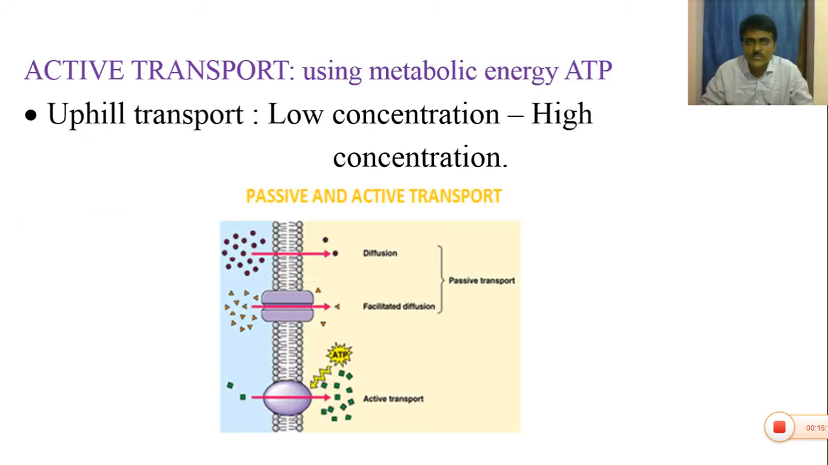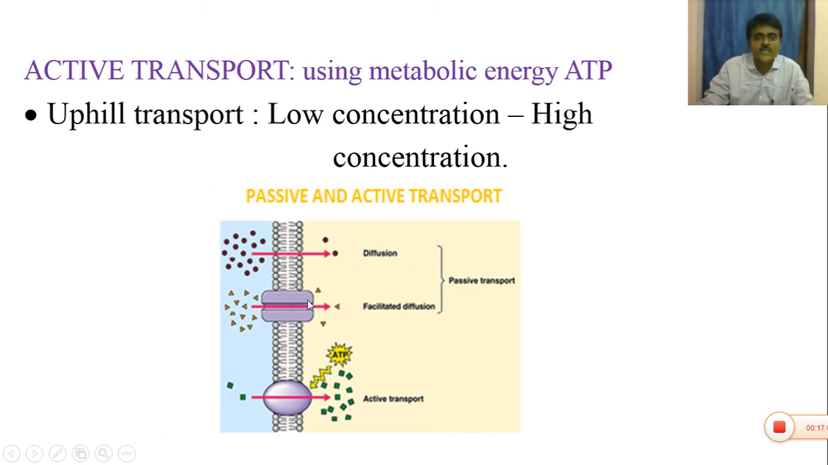So active transport is the transport of molecules by using metabolic energy like ATP. What is ATP? ATP stands for adenosine triphosphate. In the cell, due to respiration, ATP is produced. By the consumption of ATP, the molecule shows movement from low to high concentration. So in active transport, the movement of molecules takes place from low concentration to high concentration by using ATP. Hence, it is also named uphill transport.